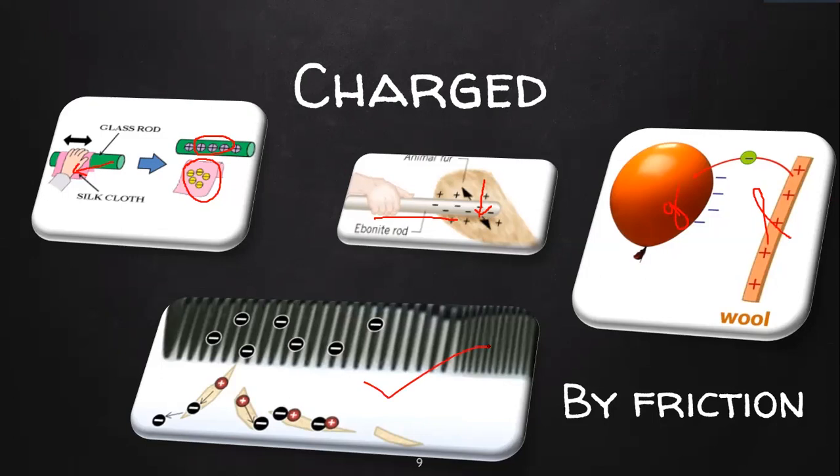And this is a very famous example which you would have played in your smaller classes. You take a comb and rub it on your hair. Your hair loses some electrons to the comb, so your comb gets negatively charged. And what happens when you keep it near bits of paper? It tries to attract the bits of paper. So these are the ways by which you can charge a material by the process of friction. So what is friction? You are rubbing one material on the other and you are charging it. So this is what you call the process of charging.